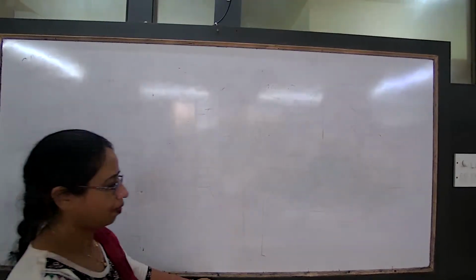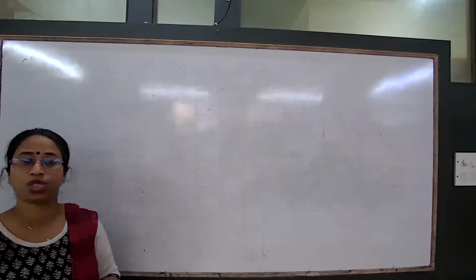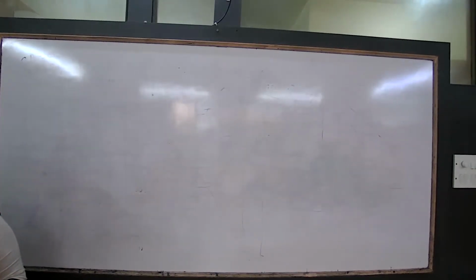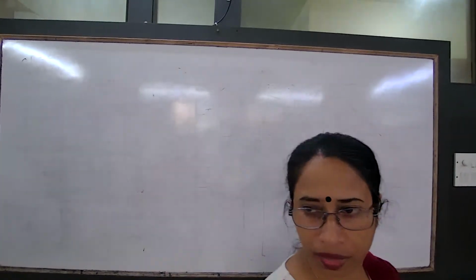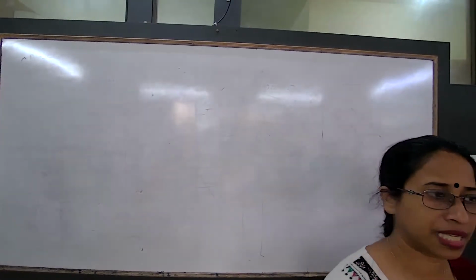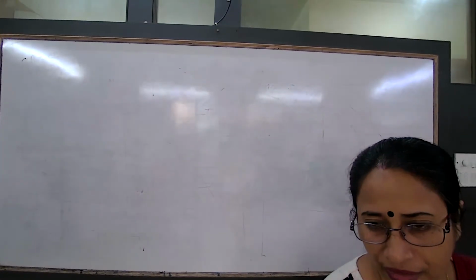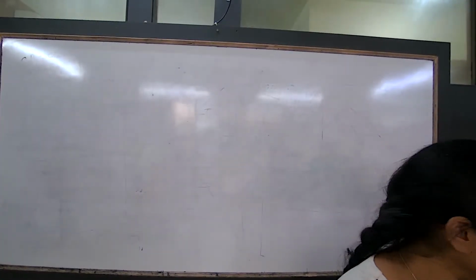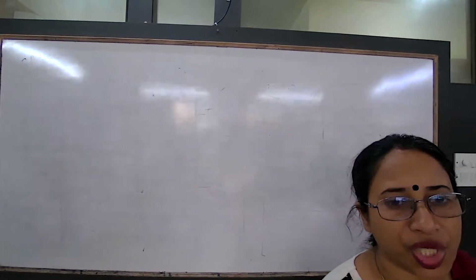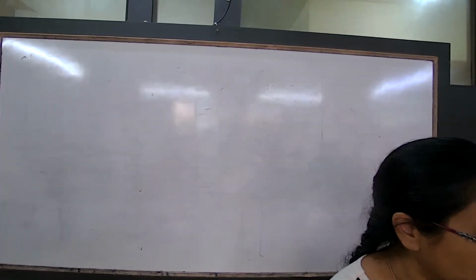Now, we study what? Asexual methods of reproduction. That is what we discussed the other day. Sexual, asexual methods of reproduction. What were some of the methods? I think we just introduced the topic. We have to learn the major differences. Did we write a table on the differences of sexual, asexual modes? We had written.